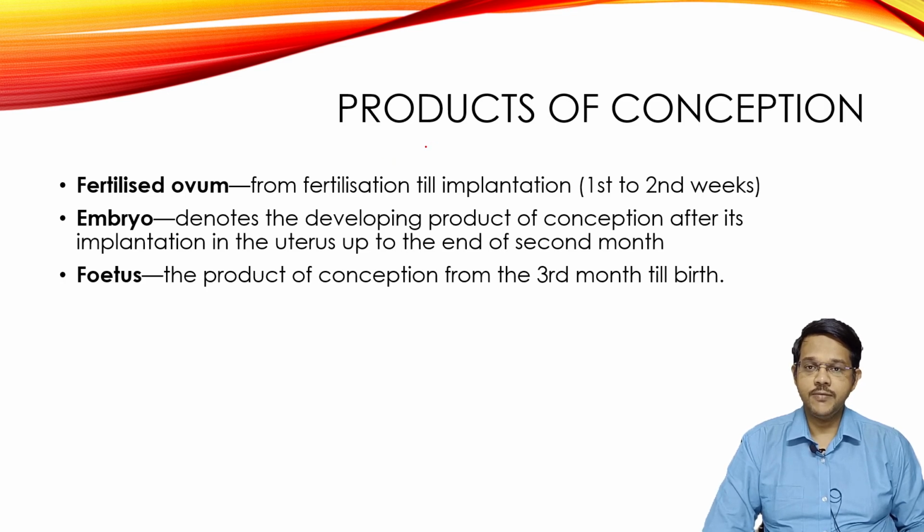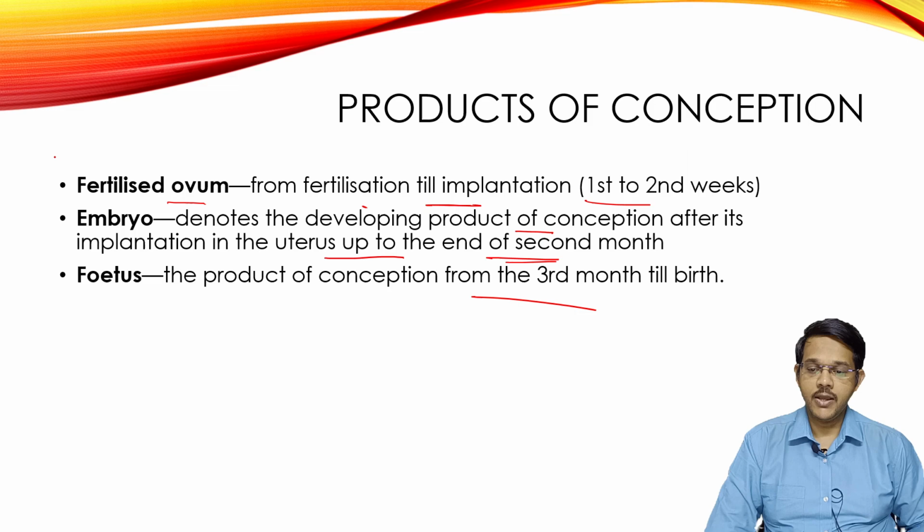The products of conception, legally, include the fertilized ovum, that is from fertilization till implantation, between the first and second week. If it is expelled, it is also a product of conception. It also includes the embryo, the developing product of conception after its implantation in the uterus up to the end of the second month, and the fetus, from the third month till birth. If any part of these products of conception is expelled, it is legally considered as abortion.